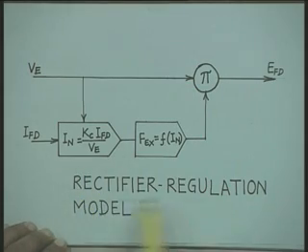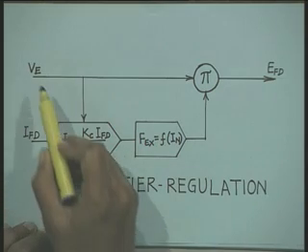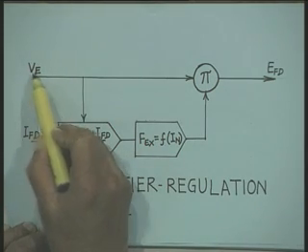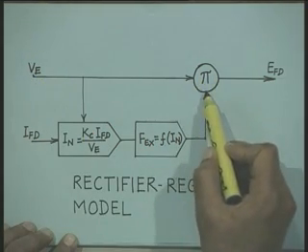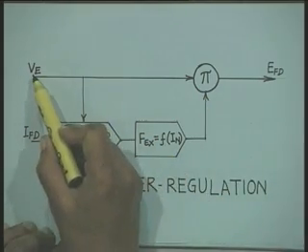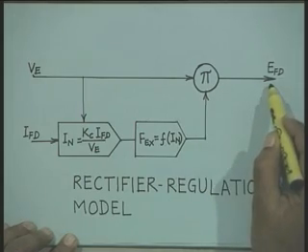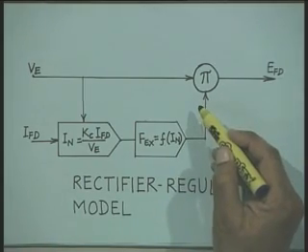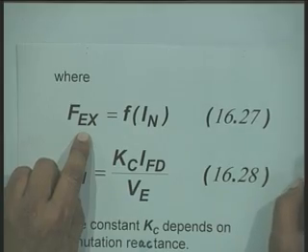Therefore, to obtain the characteristic of the rectifier, or this rectifier regulation model, the output of this AC exciter is multiplied with a multiplying factor which is obtained through this loop. That is, you have VE multiplied by some term, you get EFD. This multiplying factor, as I have just told you, is FEX.